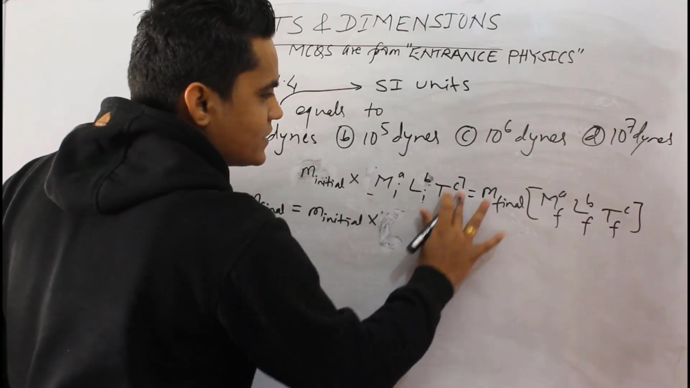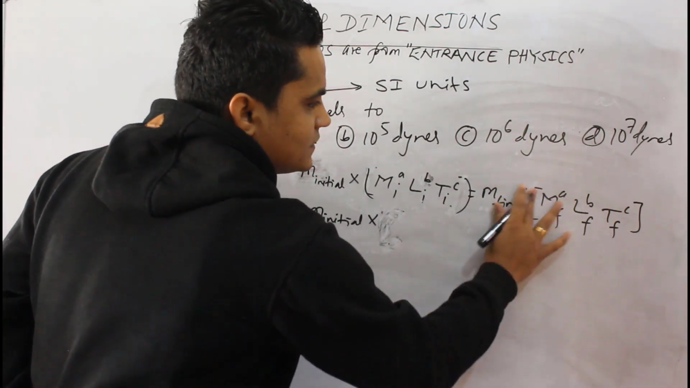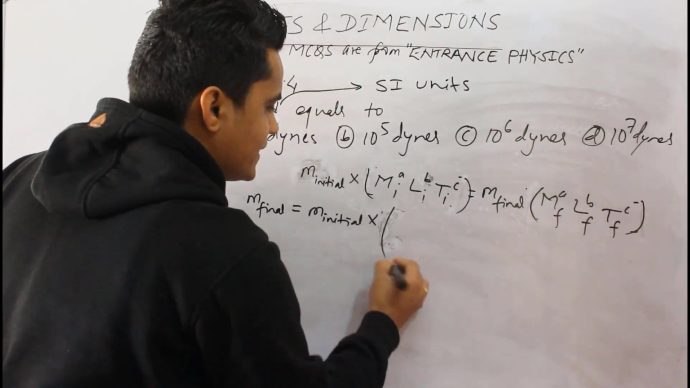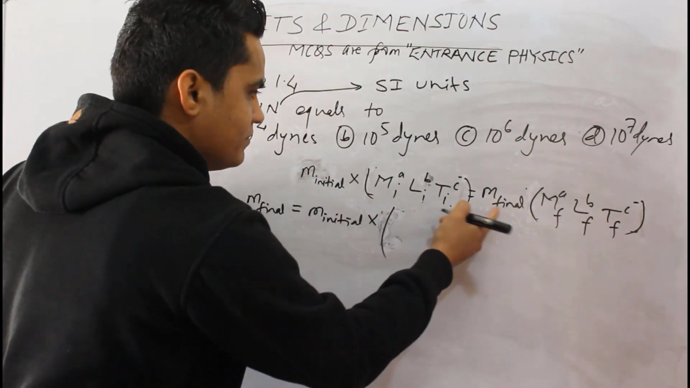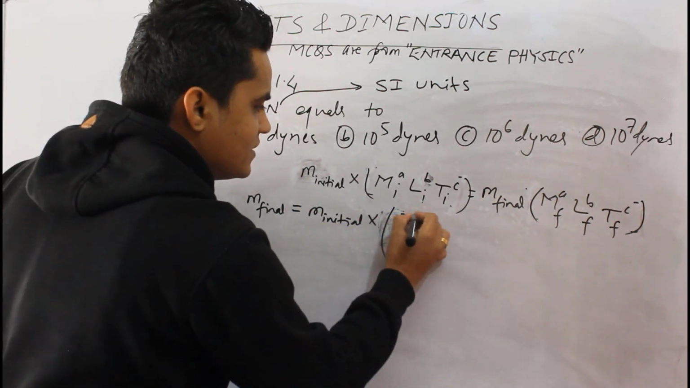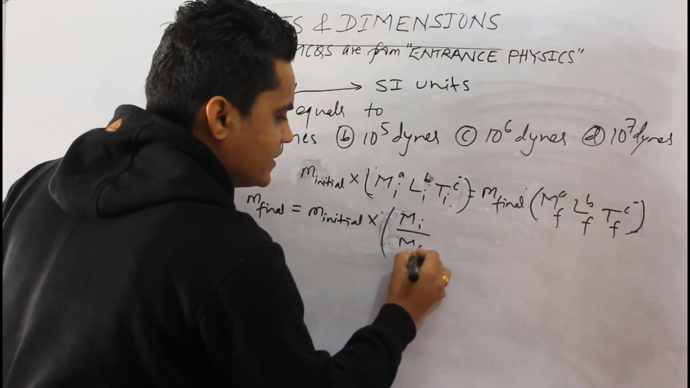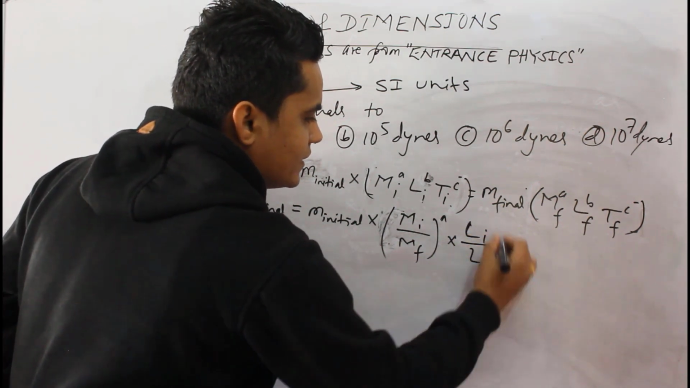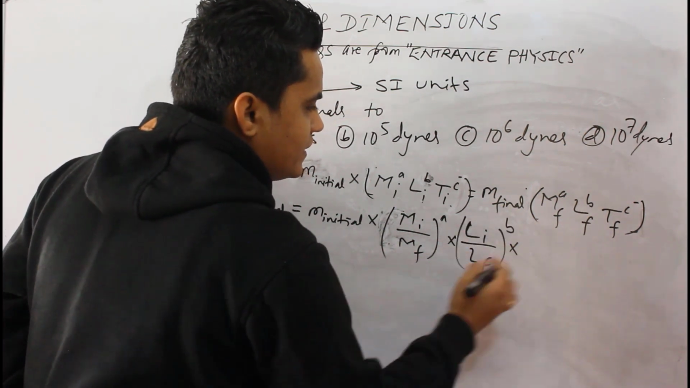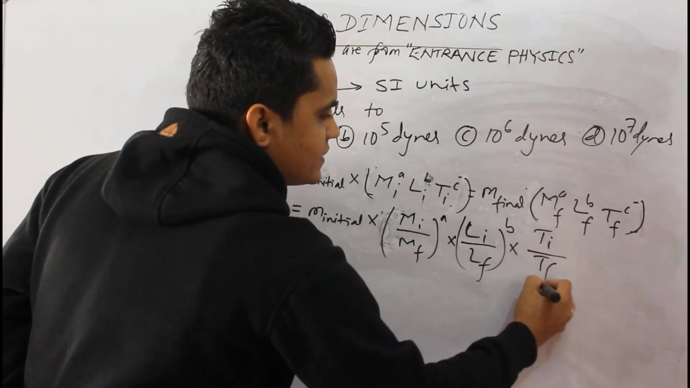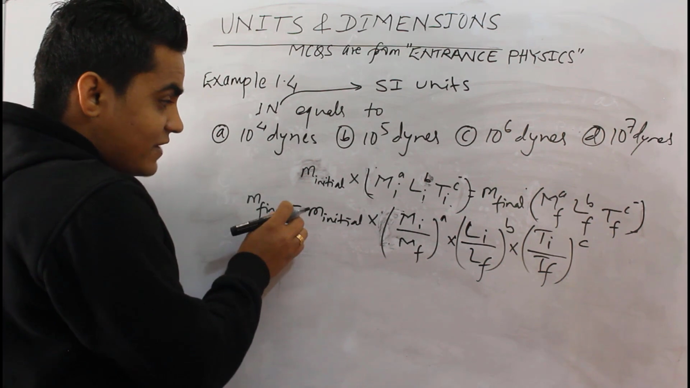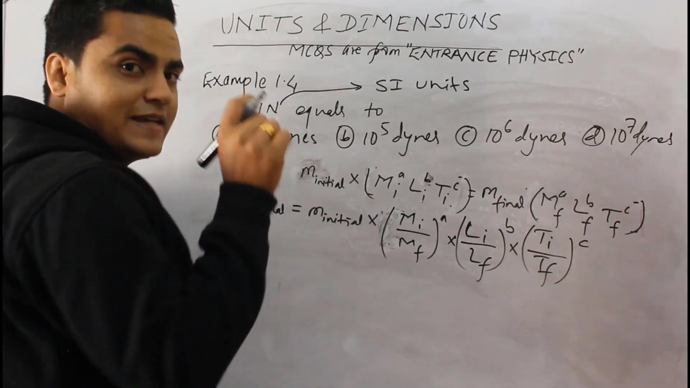You can also use bracket here, small bracket. There is no need to use large bracket. So we can write M final is equal to M initial times (M_i by M_F)^a (L_i by L_F)^b into (T_i by T_F)^c. So we can express this final and initial as in SI and CGS.